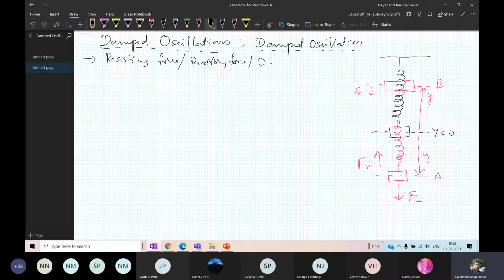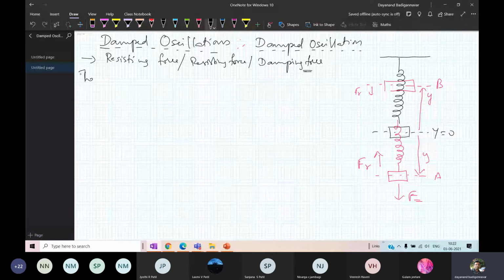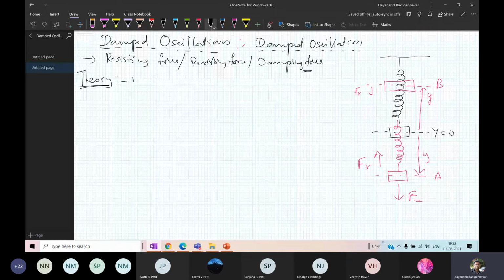Now go for the analysis, the theory. What is the theory? I have to derive the equation for SHM for the damped oscillation. Now I have the mass M for a SHM. I have taken a spring mass system here, but you can take any system. It can be anything; just for example, I have written it.